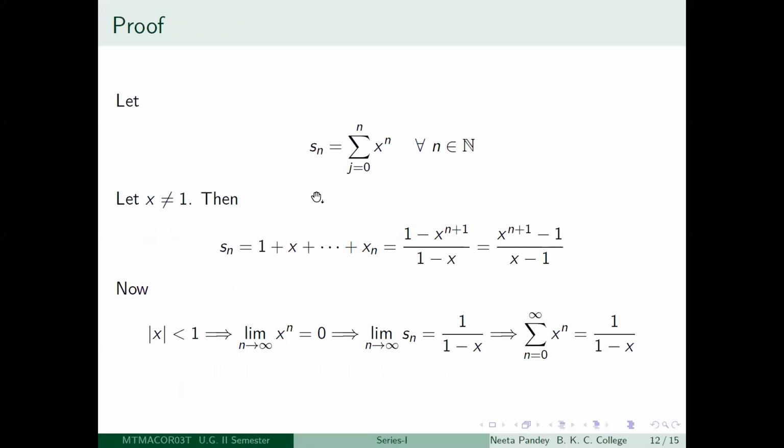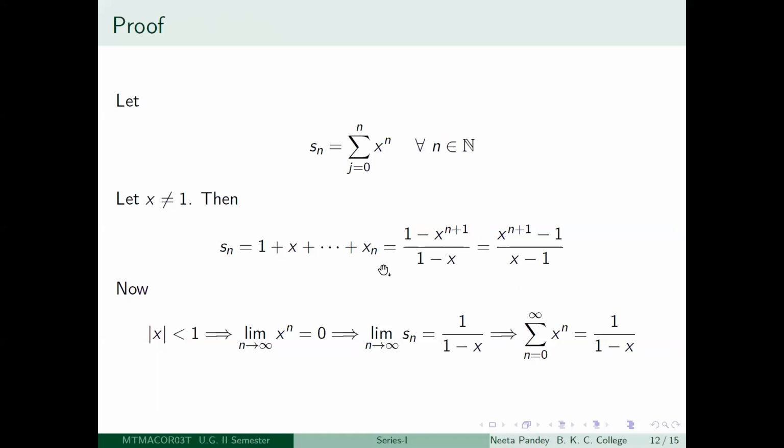So if you take x not equal to 1, Sn is 1 plus x plus x squared plus etcetera plus x to the power n, and we saw that this is equal to 1 minus x to the power n plus 1 divided by 1 minus x.